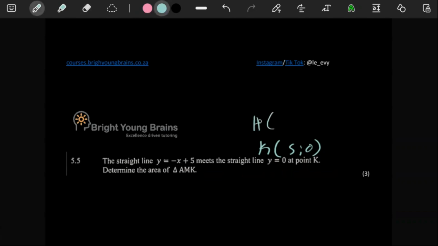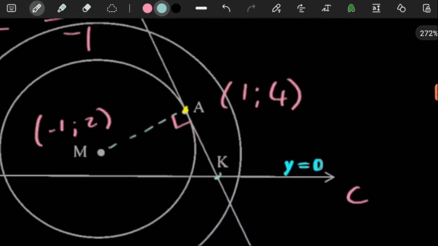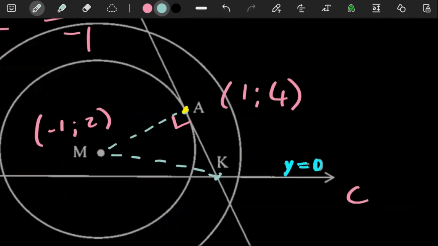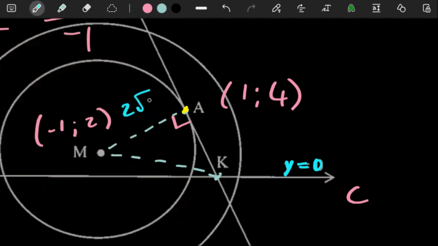A, we know it to be (1, 4). So they want us to get the equation of this straight line over here. Getting it is not going to be difficult, because we have the perpendicular height here and we have the base. Whatever you want to consider the base, it doesn't matter, because here we already have the distance of AM. It's 2 square root of 2.